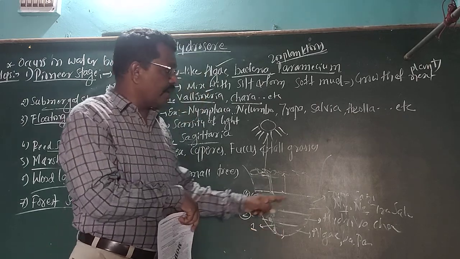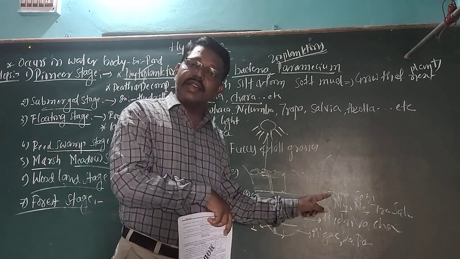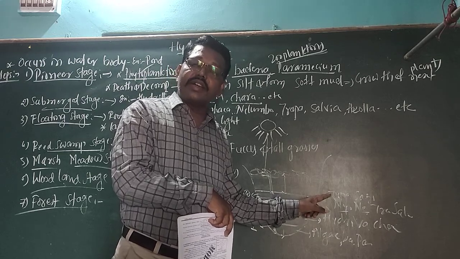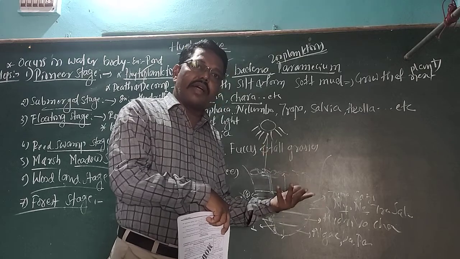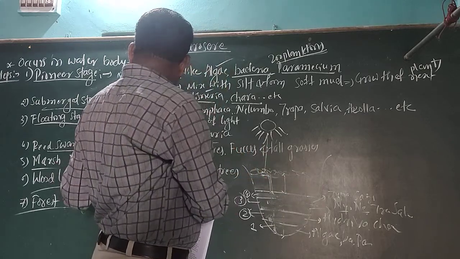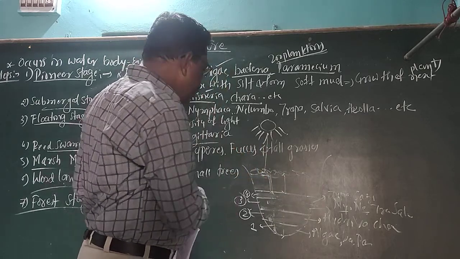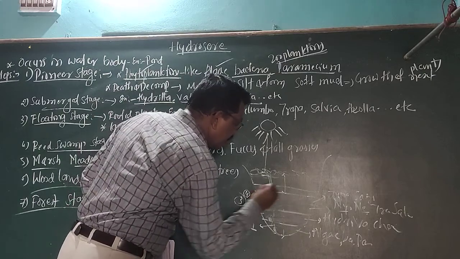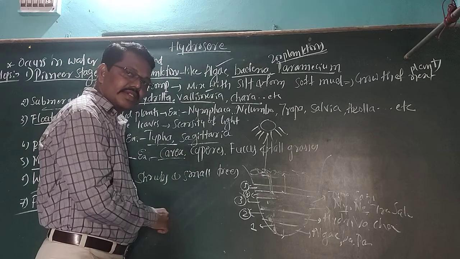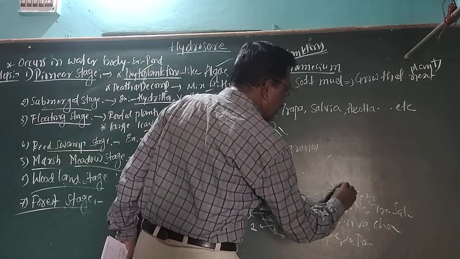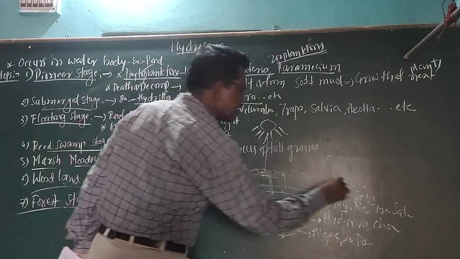After the death and decomposition of Typha as well as Castoria, they will form organic matter once again. Then the next higher plants will grow. Then the next stage is called what? Marsh meadow stage. Fifth one is the marsh meadow stage. Here you will get Carex and Cyperus.